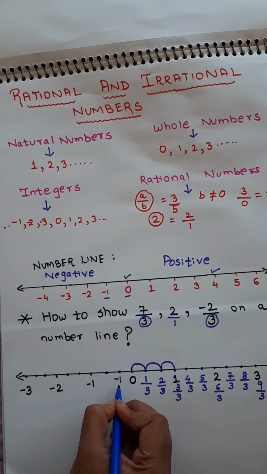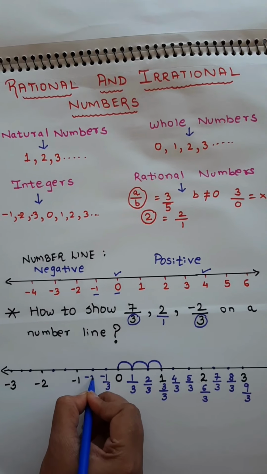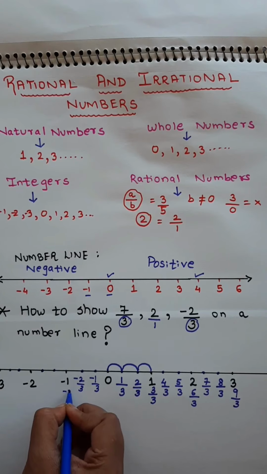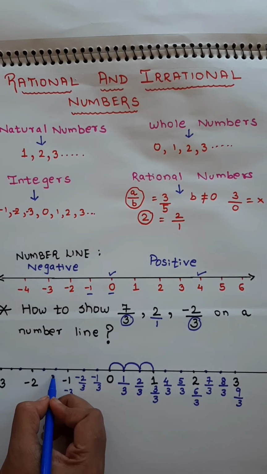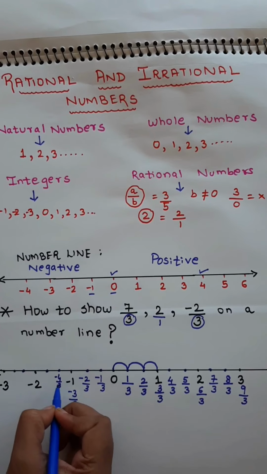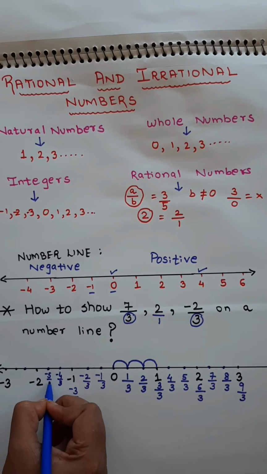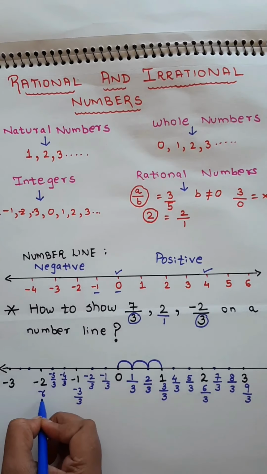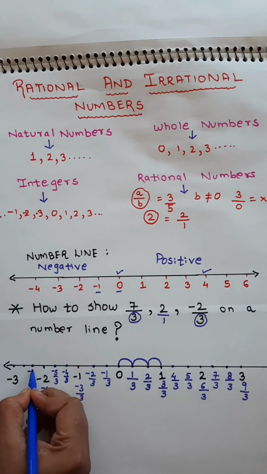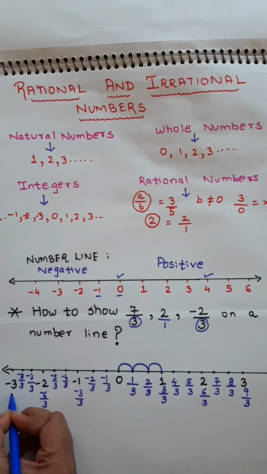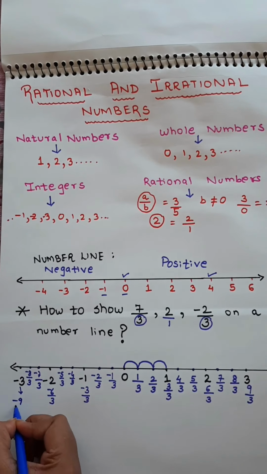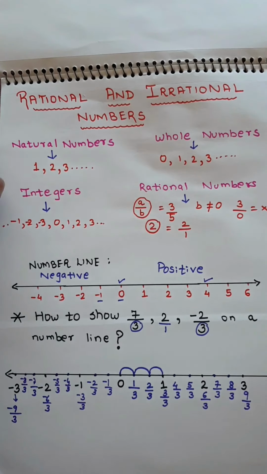So it will be minus 1 upon 3, minus 2 upon 3, minus 3 upon 3. Next minus 4 upon 3, minus 5 upon 3, minus 6 upon 3, minus 7 upon 3, minus 8 upon 3, and minus 9 upon 3.